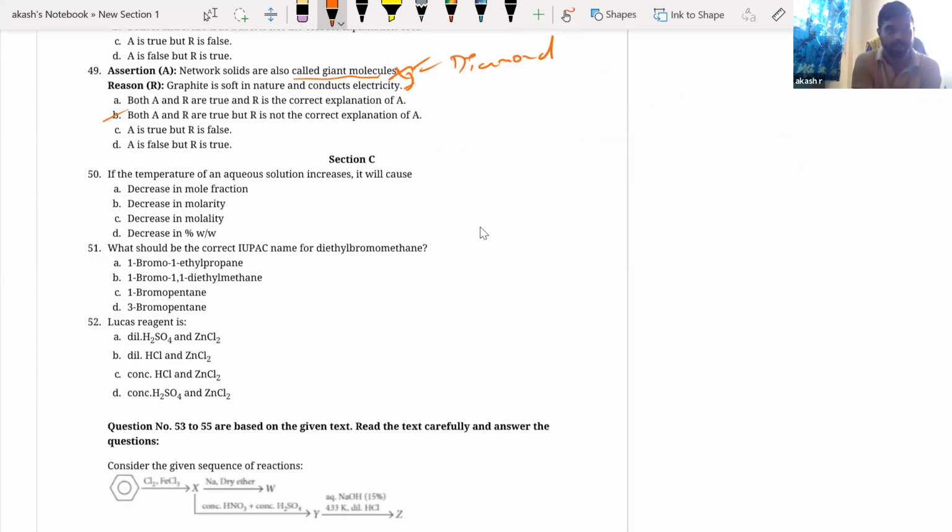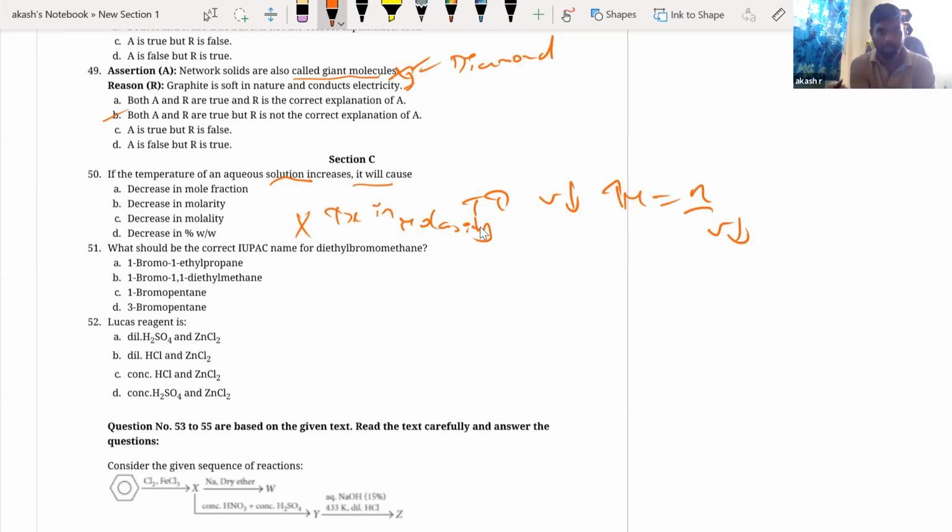Next, if the temperature of an aqueous solution increases, what will happen to the volume? Volume will increase, right? In molarity, what do we have? Number of moles by volume. So if temperature increases, volume increases, molarity will decrease. Correct. So there will be a change in molarity is what I'm looking for. If the temperature of an aqueous solution increases, volume increases, molarity should decrease. No options are matching. The answer should be a change in molarity.